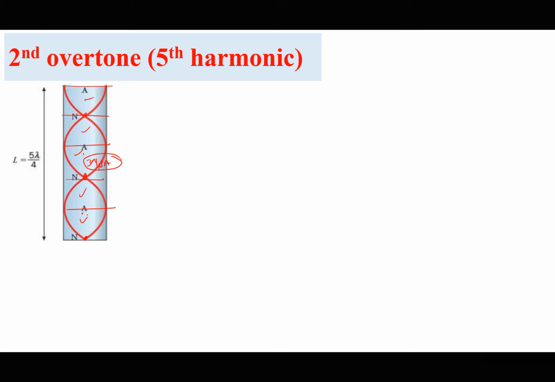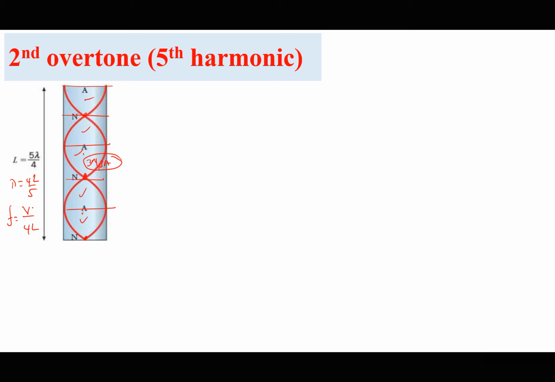So in the same length L of a pipe, we have 1 and a quarter cycles. This means the wavelength is going to be 4L divided by 5. And if I try to find the frequency, it will be V divided by